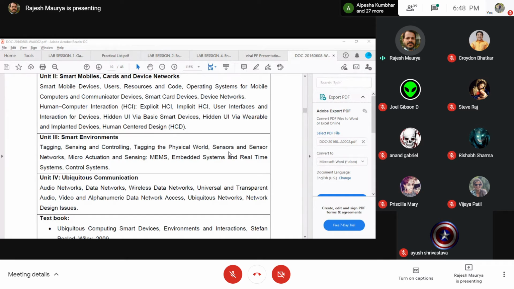As far as the sensor network is concerned, what is a sensor network, and what is the composition of a sensor network? What are the different types of nodes that are associated with the sensor network? And give an example where sensor networks are being used. What are the different types of sensors? You may have passive sensors, active sensors, or a single sensor, or an active array of sensors, which is called a sensor network. Those things will be there, and then you can also talk about properties.